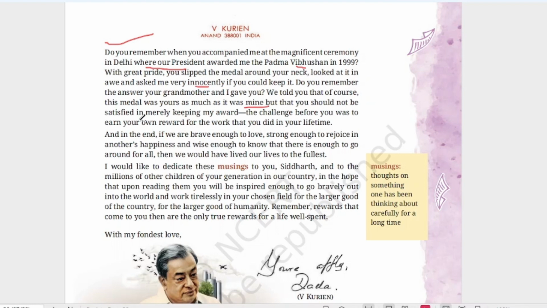But that you should not be satisfied in merely keeping my award. The challenge before you was to earn your own award for the work that you did in your lifetime. So the grandparents said yes, he can keep the medal, but they also said one more thing, that he should keep in his mind that the challenges before him, he has to earn his own award. And why will he be rewarded? This is rewarded for the work he should do in his lifetime. That means in his life also he should do something great like that to receive it.